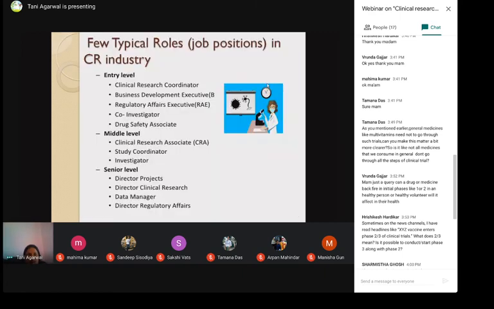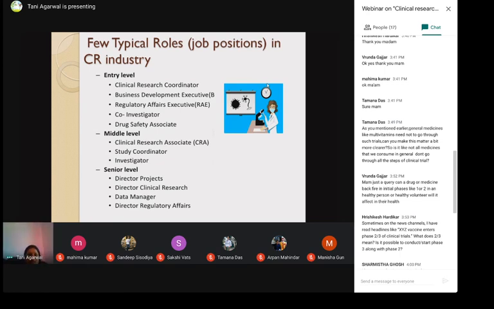Right. So now coming to the career related questions or the scope, the few typical roles or job positions in the CR industry. At the entry level, you can be a CRC, that is clinical research coordinator, a business development executive, or a regulatory affairs executive, RAE, or BD is business development executive, or a co-investigator or drug safety associate. At the middle level, you can be a clinical research associate, study coordinator, investigator. And at the senior level, you can be a director of projects or clinical research, or a data manager, or a director of regulatory affairs in many companies.